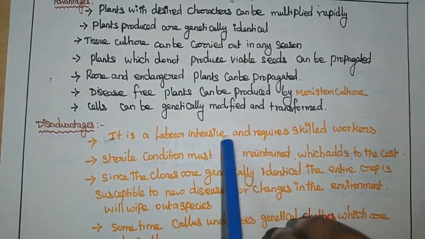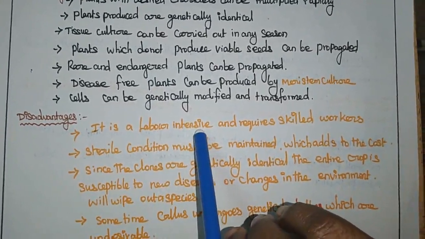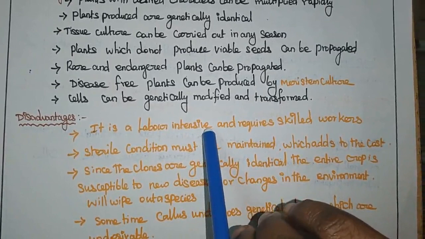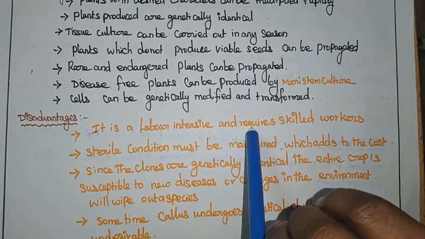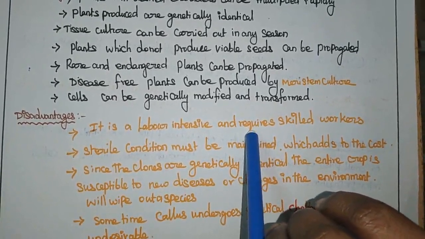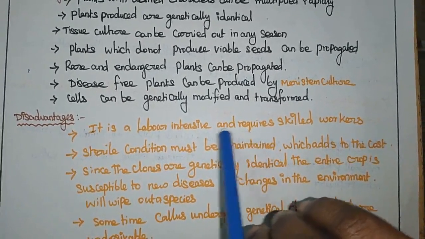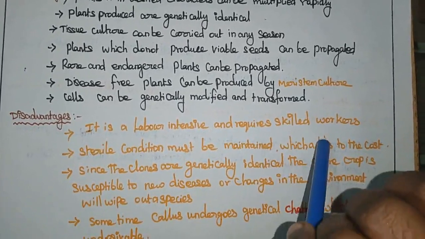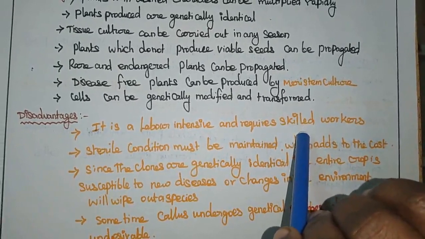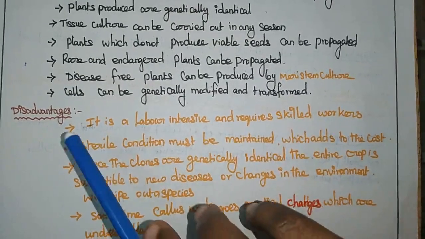Disadvantages: it is labor intensive and requires skilled workers. So this method is like an intensive care unit. In hospitals, how we take care of the patient in the intensive care unit, likewise here, when the plants are grown in laboratory conditions, we should take more care about the plants, whether the plants are getting any diseases, and any unwanted changes that occur in the plants should be watched properly. And it requires skilled workers, the workers who know the technique, how to grow, how to prepare the medium, what composition we should add in the medium preparation. Only such workers can follow this method.